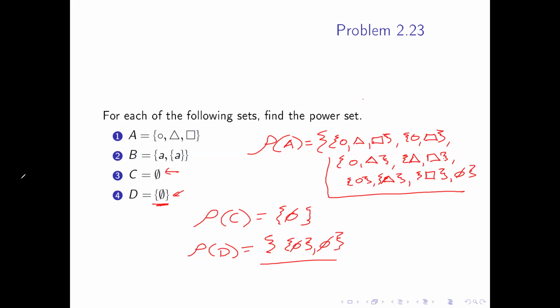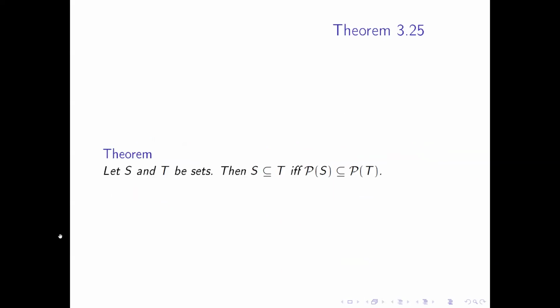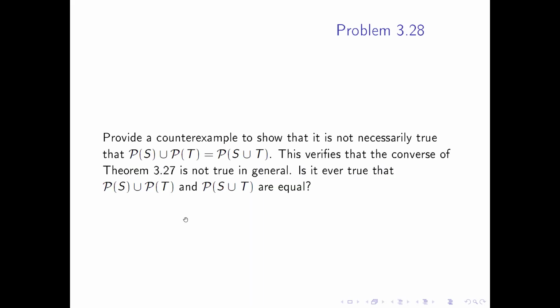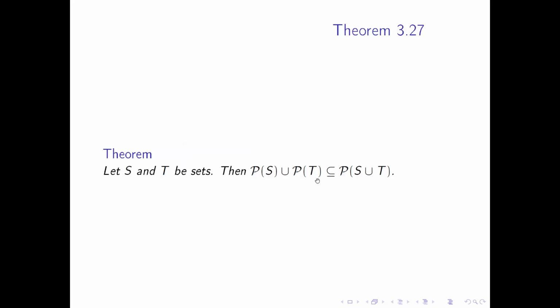I won't do number two. I think all of you can figure that out based on what we have. Power sets are a valuable thing, so we're going to transition to doing proofs with power sets. I'm going to do this first one, and then I'll let you do sets 2.3.26, 3.27, and then 3.28, which is just finding a counterexample to 3.27. We have a subset going one way, and it's saying why there is not equality between these things.